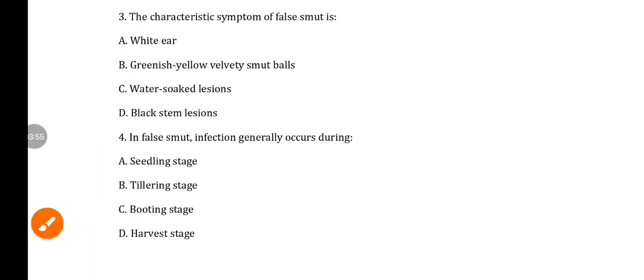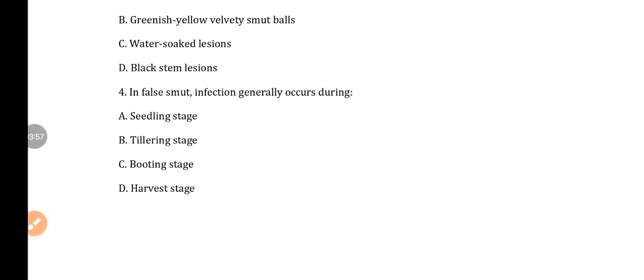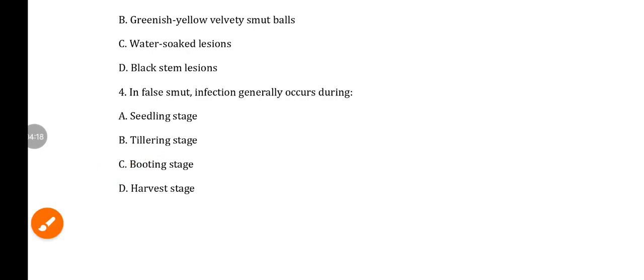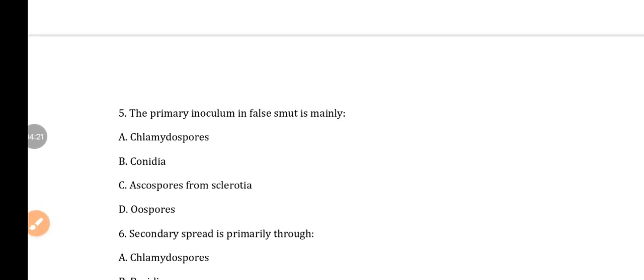Then question number 4. In false smut, infection generally occurs during option A seedling stage, option B tillering stage, option C booting stage, then option D harvest stage. So here the answer is booting stage. Generally infection occurs during the booting stage of the rice plant.